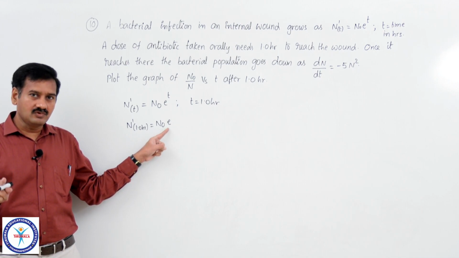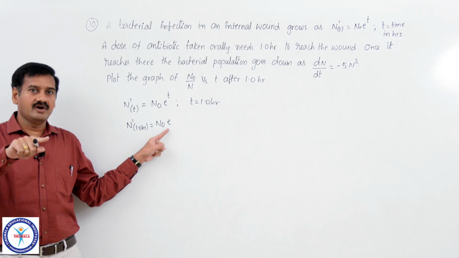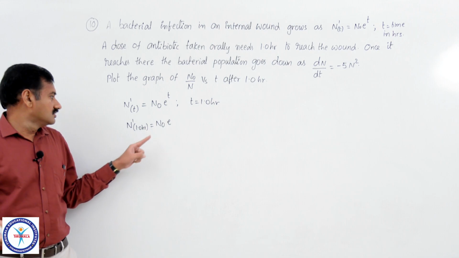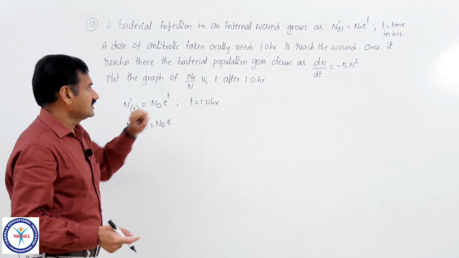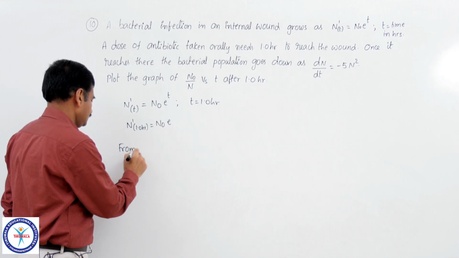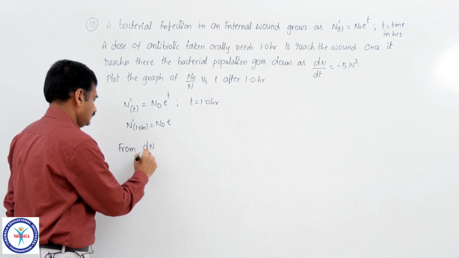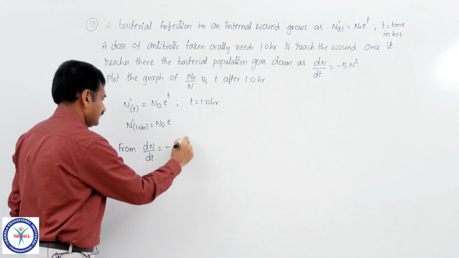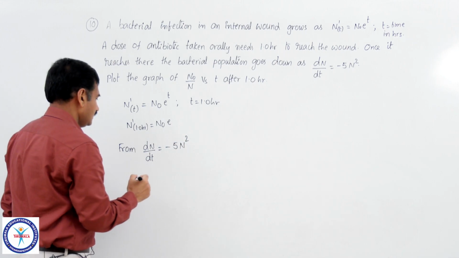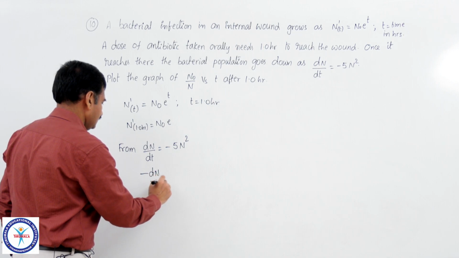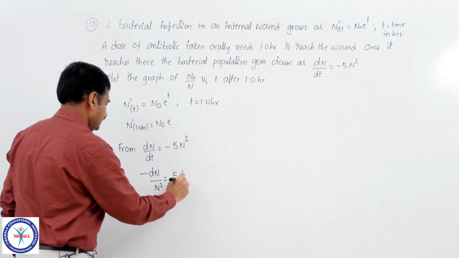From this 1 hour time to some time t, if you are observing the population growth of bacteria, we have to go for the equation dN by dt is equal to minus 5N square, or minus dN by N square is equal to 5 into dt.